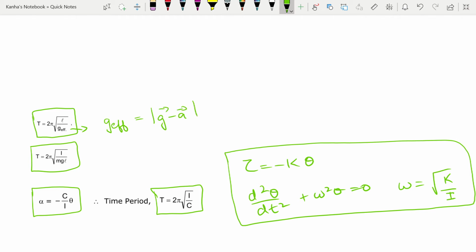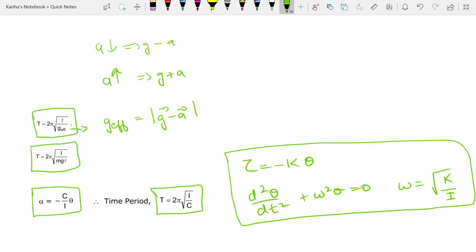Okay, where A is the acceleration of the point of suspension with respect to ground. First of all, there should be a condition for applying this formula: mod of G minus A should be constant. If the acceleration of the reference frame is upwards, then G effective is equal to G plus A. If the acceleration is downwards, then G effective is equal to G minus A.